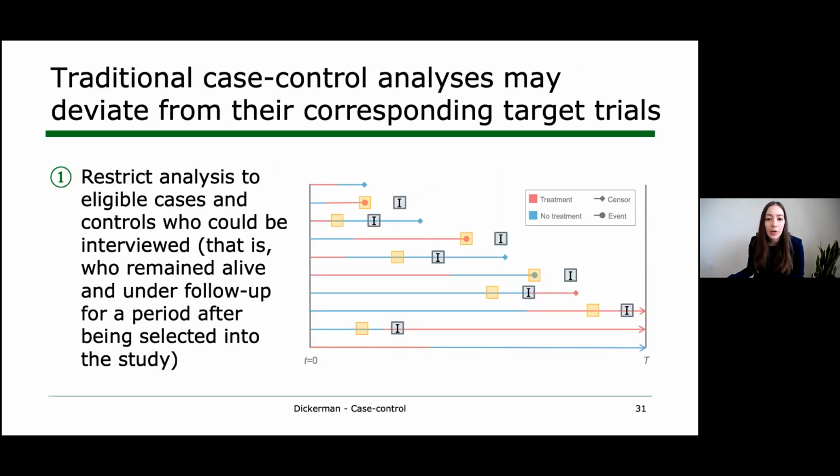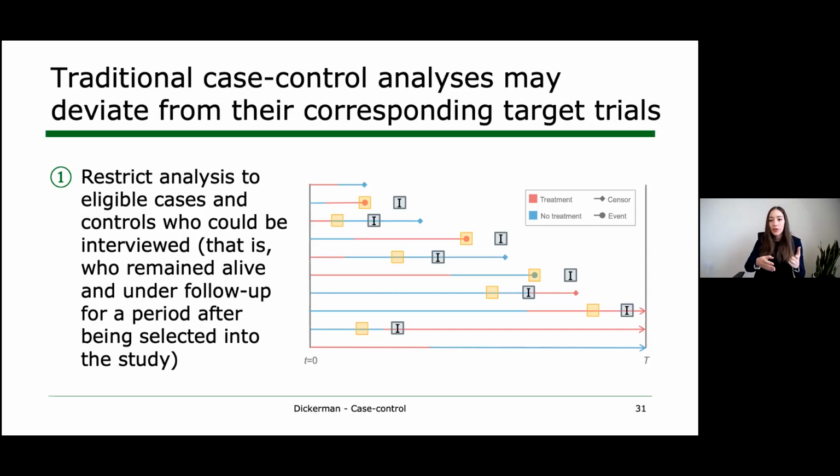And so to dive right in, let's start with the first potential deviation. And this one is related to what is a common feature of case control studies, and that is an interview with the participants. This is again because one of the main motivations for even doing this case control study within an existing database is the investigators may have decided they don't have high enough quality information in the database, so they need to go out and get it.